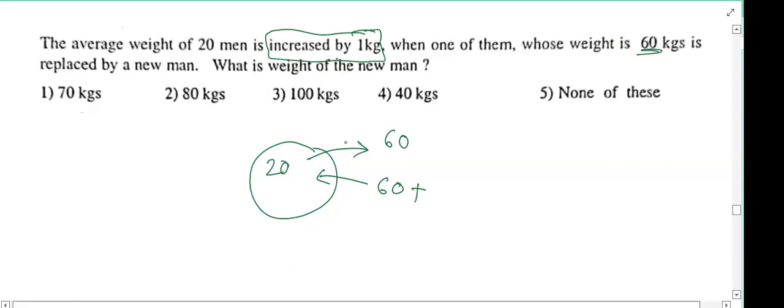Okay. One person left the group and one person joined the group. How many persons will be there now? 20 members. For these 20 members, for each person, he is bringing how much amount? 1 rupee. So together, he is entering the group with 80 rupees or 80 kgs. Very good.